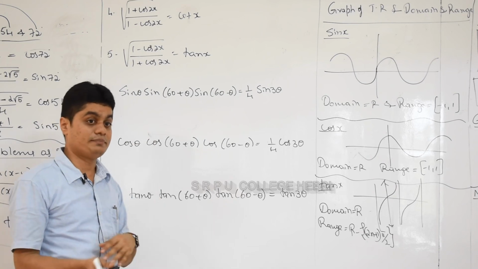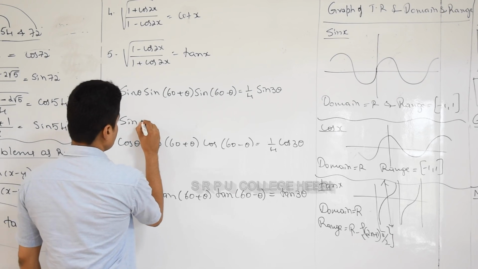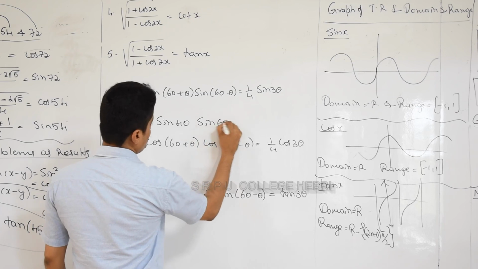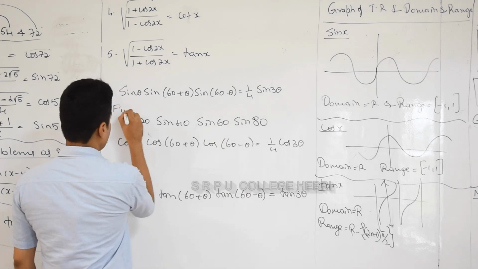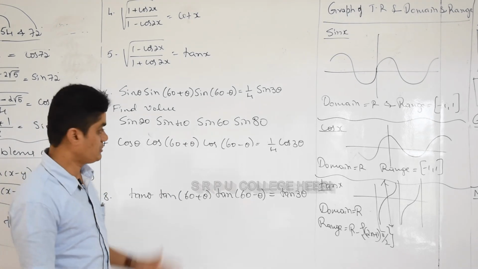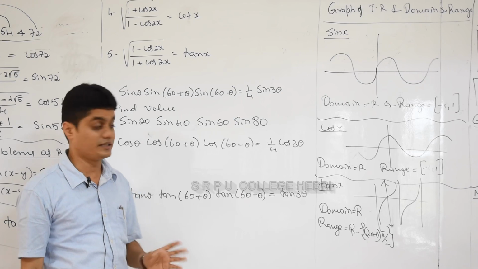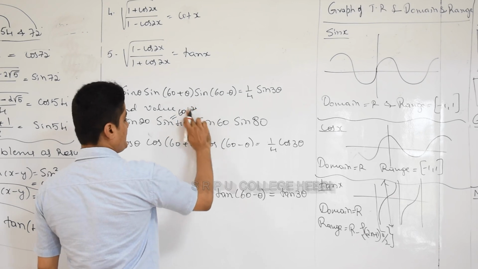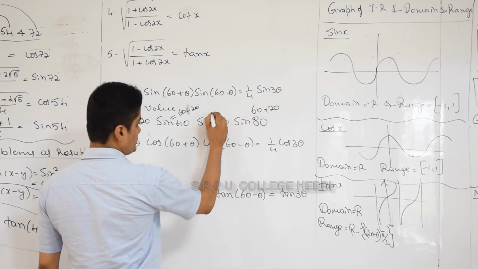I'll take one example, then I'll show you the use of this. Suppose you want to find sin 20, sin 40, sin 60, sin 80. Suppose the question in a CET book is to find the value of this problem. It actually has minimum 5 to 6 steps, and it takes at least 3 minutes using the actual method. But if you use this formula, you can write it as 60 plus 20 and 60 minus 20. So this is √3/2.